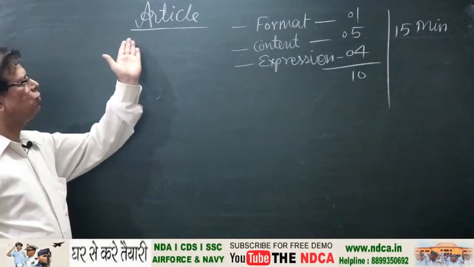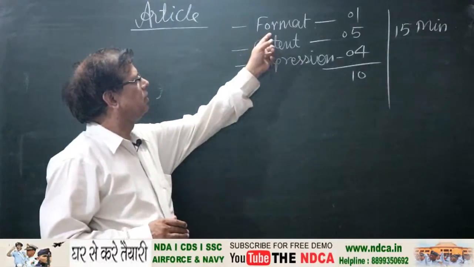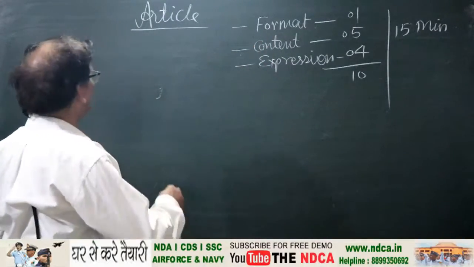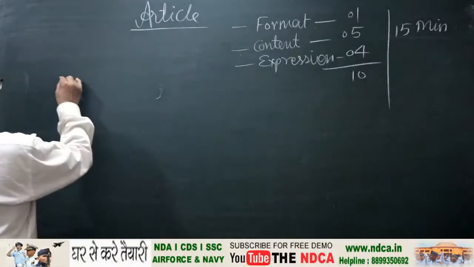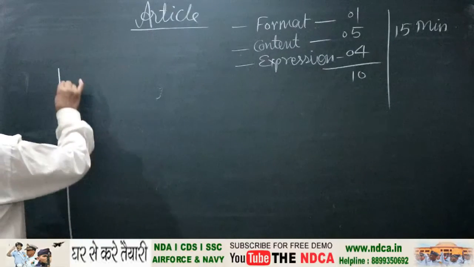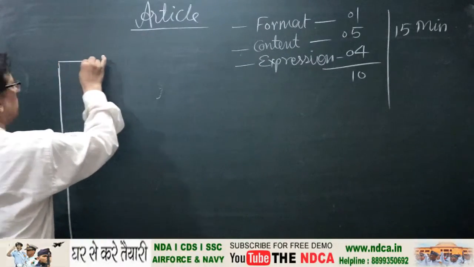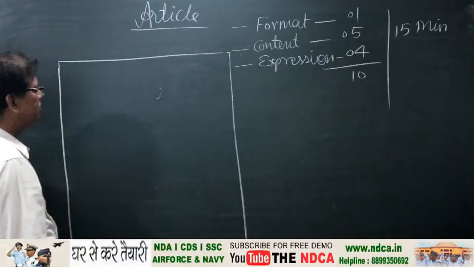Now the question is how to write an article. First of all, the format. Format includes title and writer's name. So let us suppose this is the page of your copy, inside which you are going to write an article.